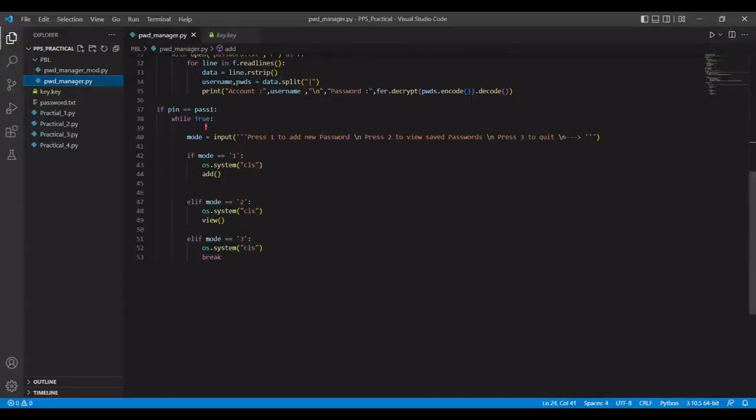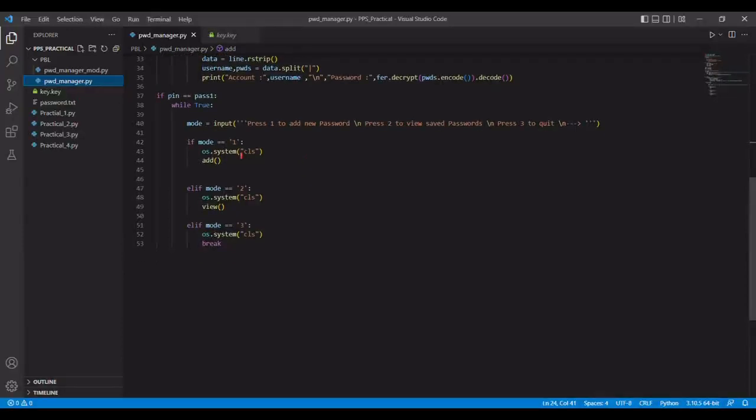So while true, if it is true, then and only then the code will run, otherwise it will break. So mode equal to input. Now this code will ask us to press 1, 2 or 3. If we press 1, we will add a new password. If we press 2, we will view the saved password, and if we press 3, the code will exit.